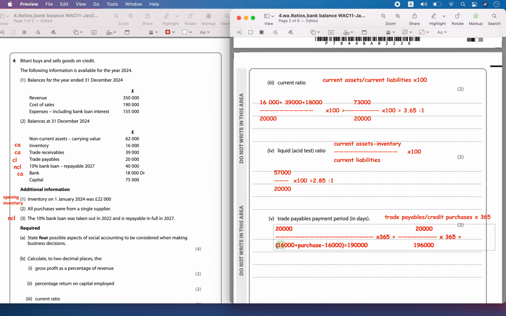So let's calculate the credit purchases: 190,000 minus 16,000 plus 22,000. Actually, 190,000 minus opening 16,000 plus closing 22,000 gives 196,000. Sorry, the credit purchases are 190,000 plus 22,000 minus 16,000, that is 196,000. So 20,000 by 196,000 times 365 is equal to 39.67 days.